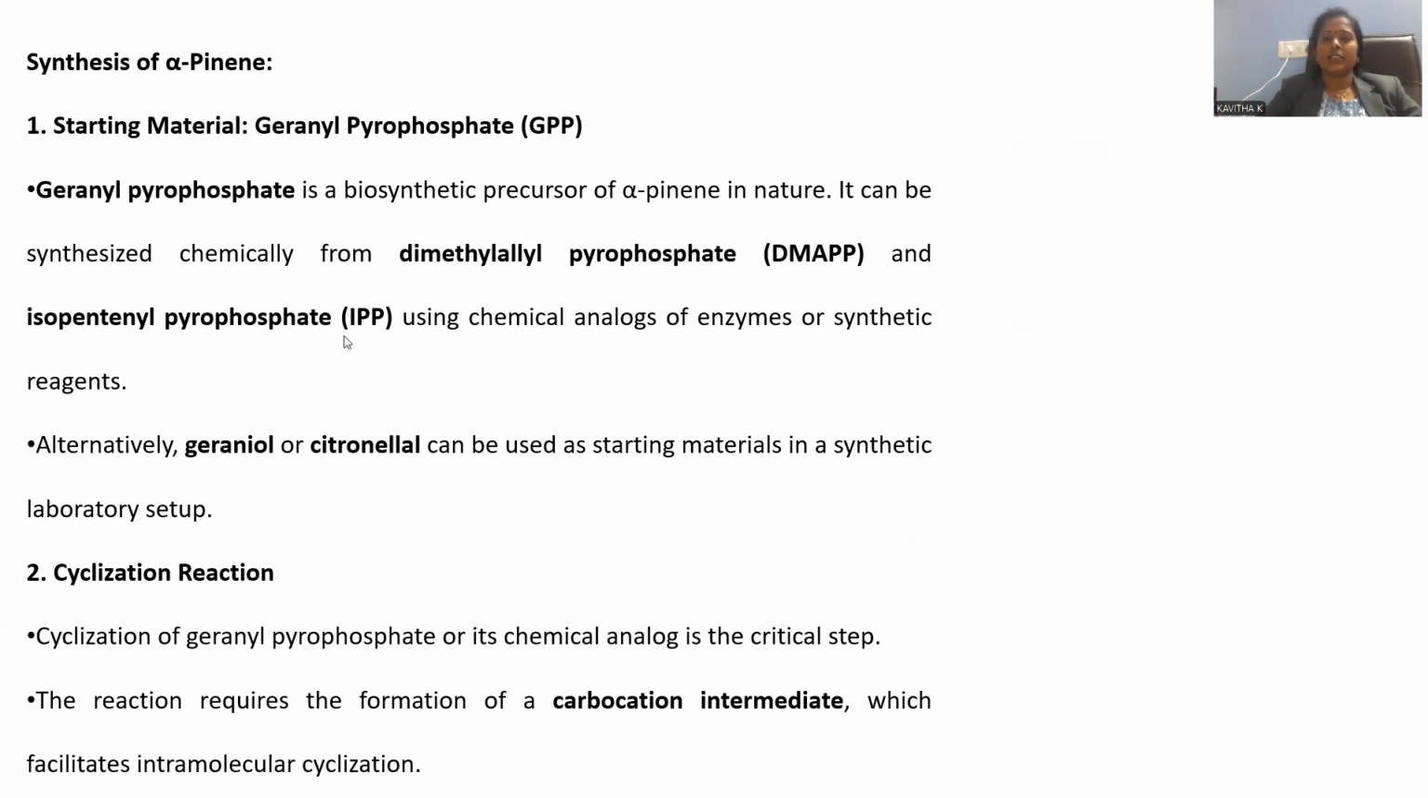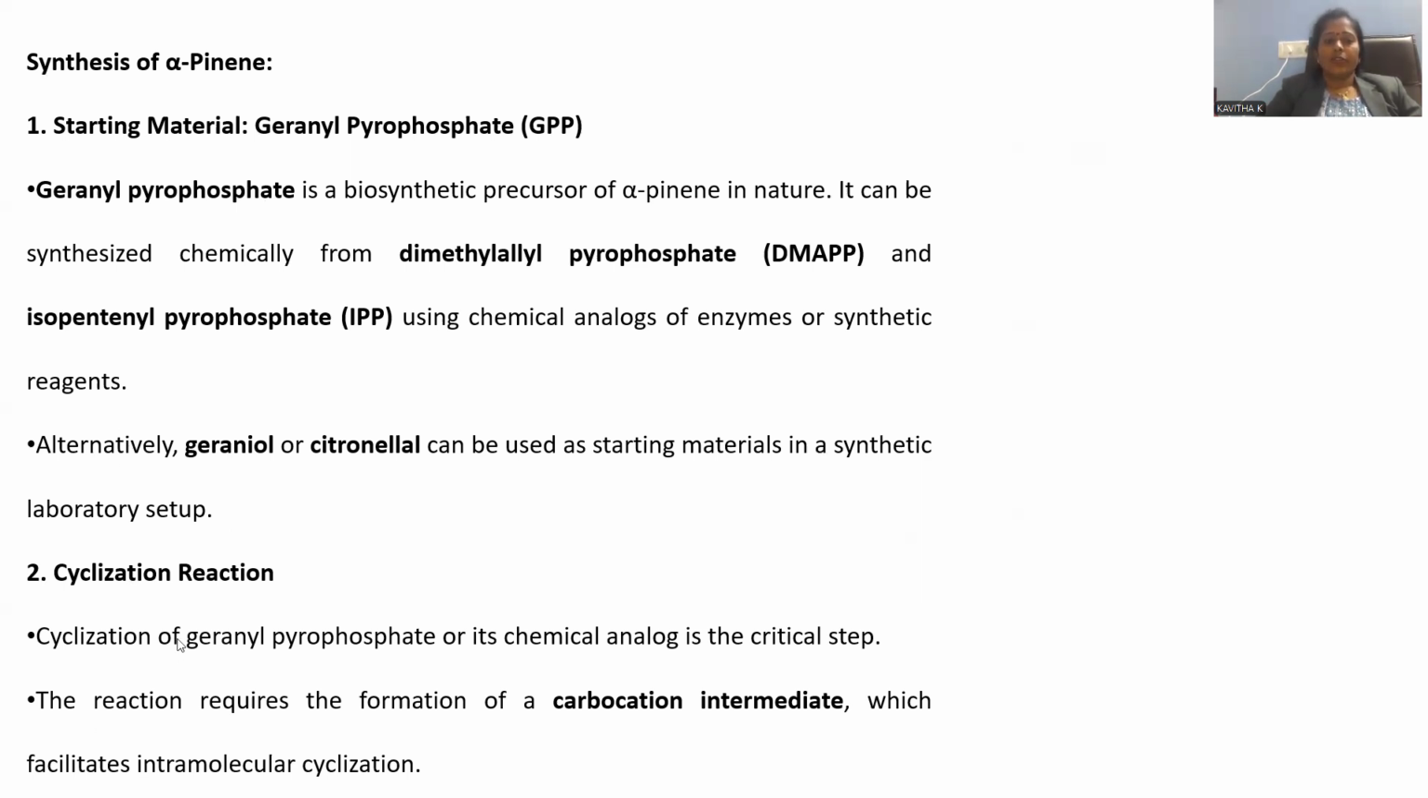So these are the materials which we already saw in the biosynthetic route. But these can be taken as starting materials in order to synthesize geranyl pyrophosphate. Geraniol is also a kind of terpene, right? Citronellol is also a kind of terpene. These are also taken as starting materials in order to go for geranyl pyrophosphate synthesis. These are the alternative methods.